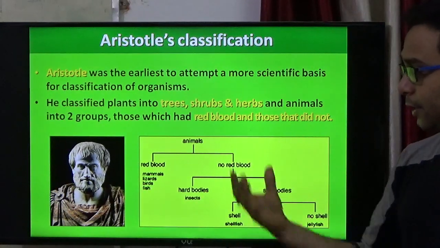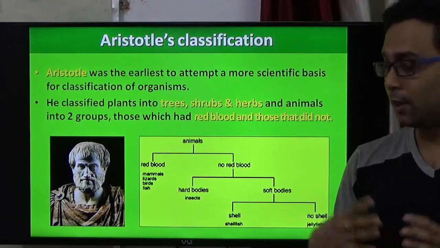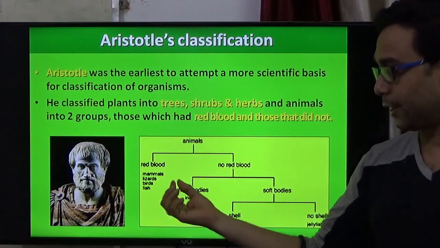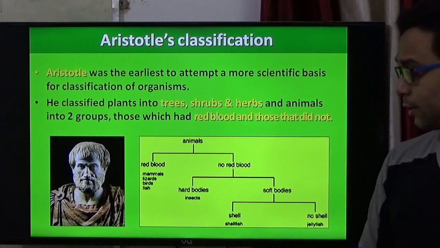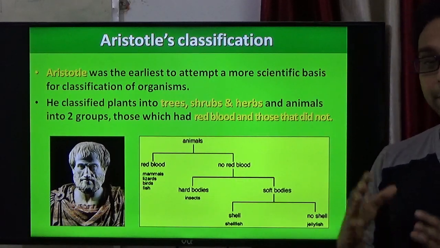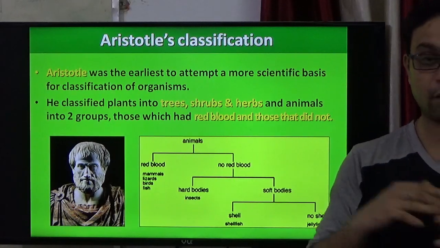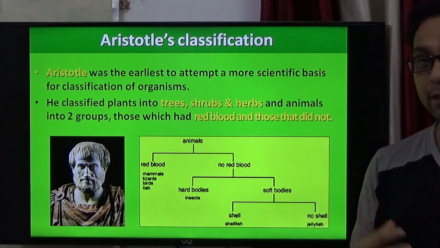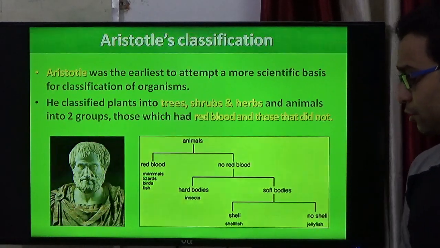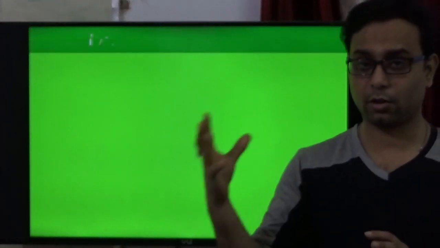Animals with red blood cells include mammals, lizards, birds and fish. On the other hand, animals with no red blood cells have two groups. They have hard bodies or soft bodies. Insects have hard bodies. On the other hand, soft bodies have some shell or not.